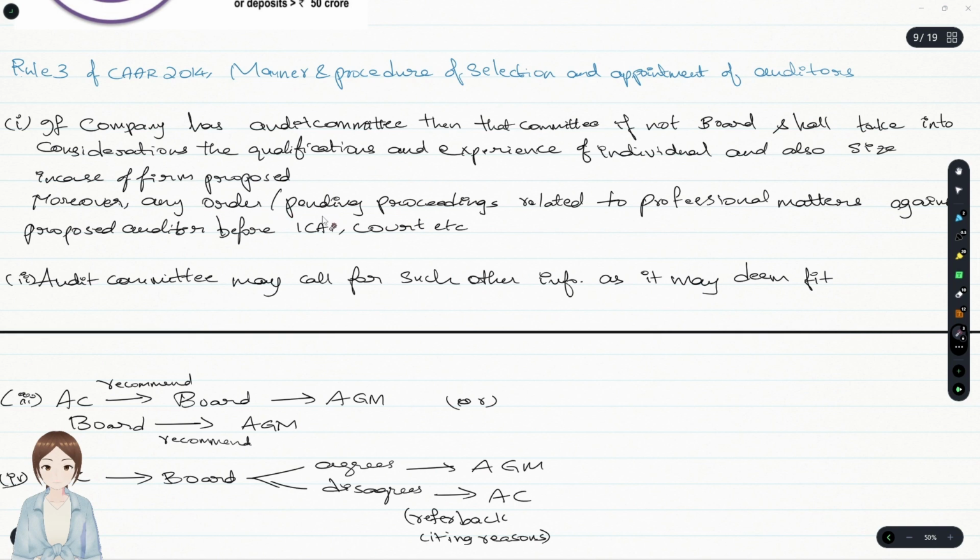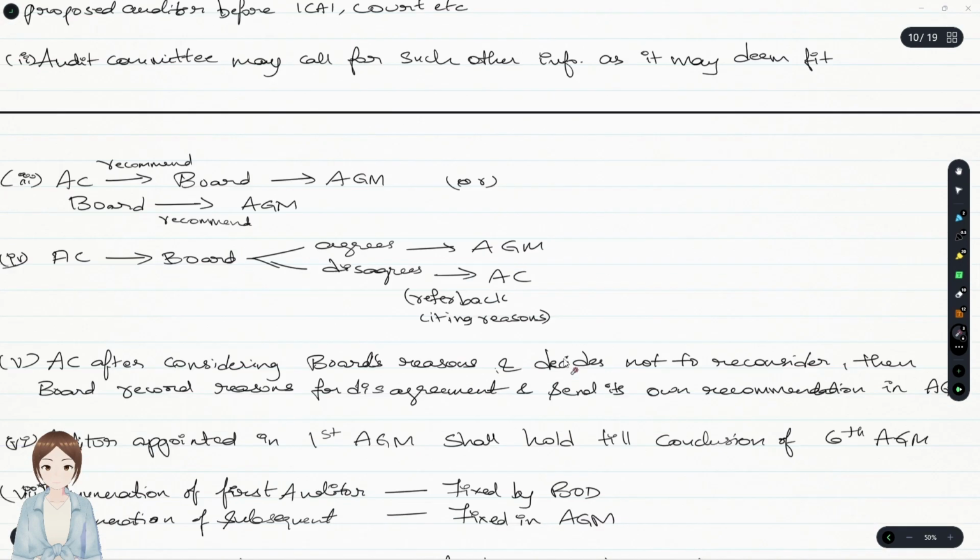Moreover, any order or pending proceedings relating to professional matters against the proposed auditor before ICAI or court. What are all the conditions that have to be taken into consideration? The qualification and experience, any kind of orders or proceedings that were pending, and the audit committee may call for such other information which it may deem fit.